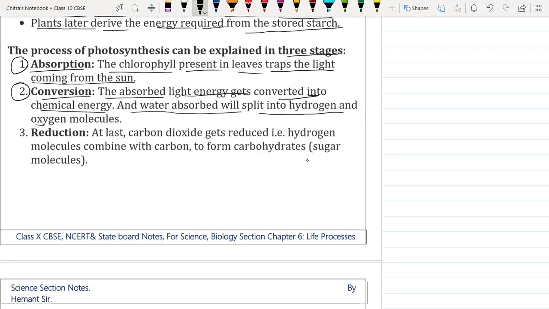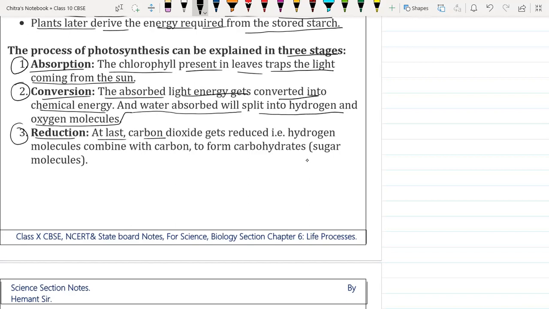So here the energy which is trapped by the plant is going to be converted into carbohydrate, in the form of chemical energy or chemical bond. Then we have reduction.